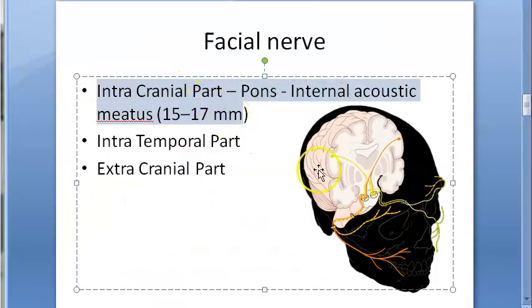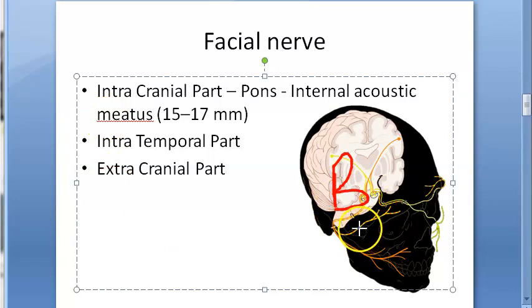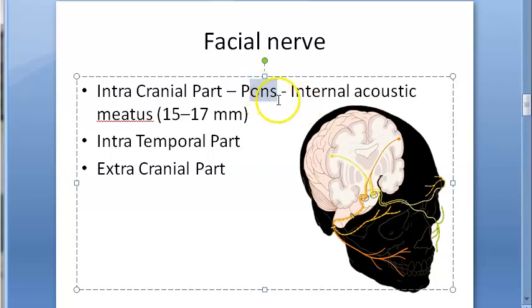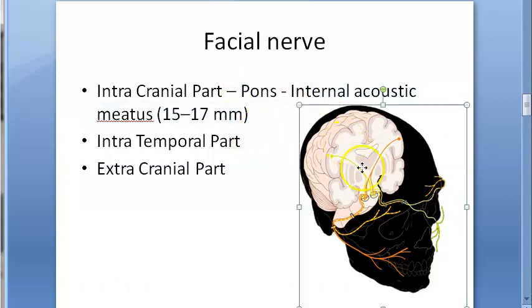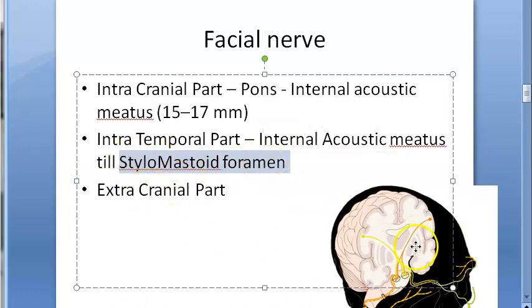Then there is some part of it inside the bone, and some part of it outside the bone. In the cranial cavity there is some part of it, then inside the temporal bone there is a part of it, and then it comes out of the bone, so there is an extracranial part. Intracranial part is from pons to internal acoustic meatus, then intratemporal part is from internal acoustic meatus till stylomastoid foramen, right?